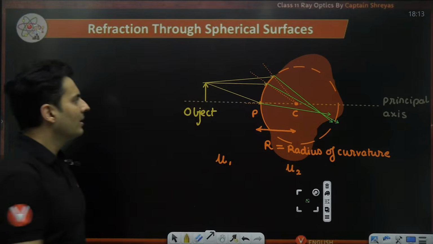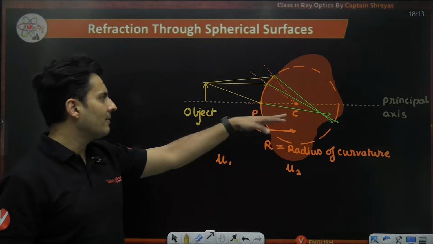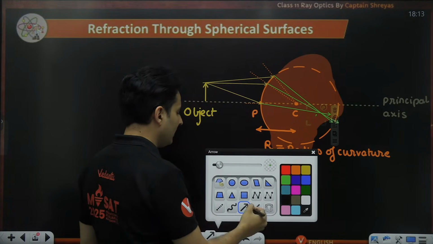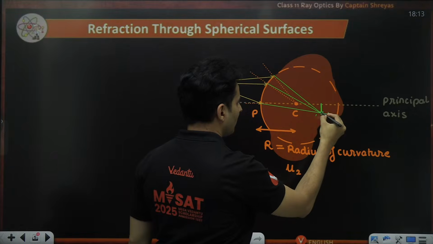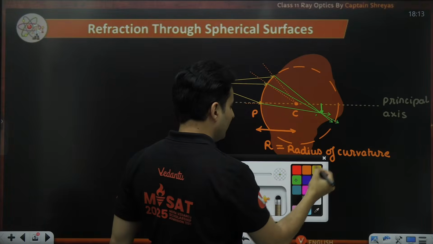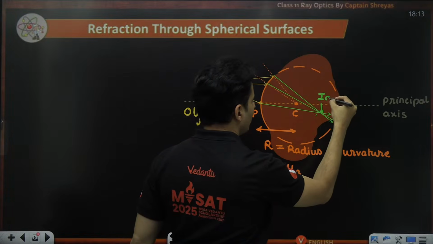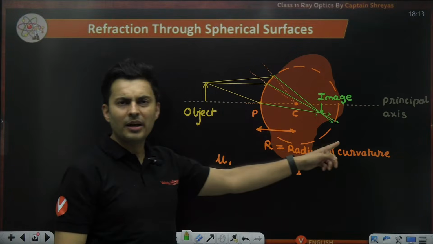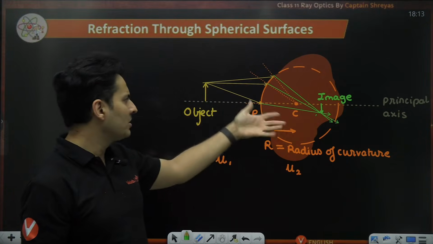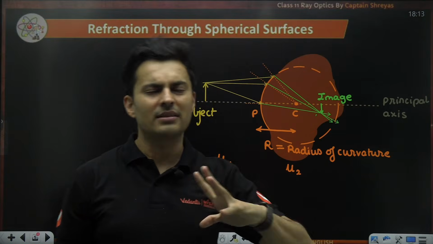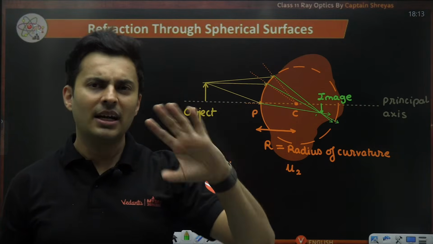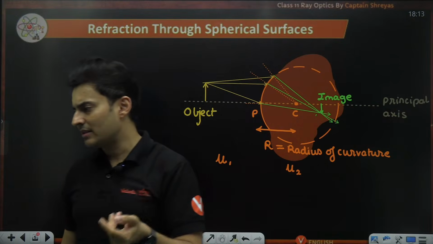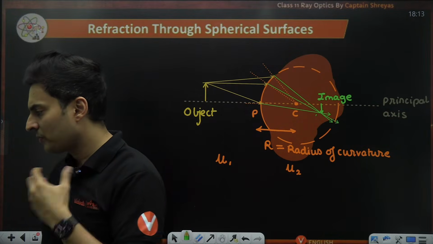Now you can see the rays basically after refraction are meeting over here. That means this is the location where your final image will be formed, probably. You can see it is a real image because the rays are meeting. It's also inverted and maybe also diminished because it is looking of small size. Now, what is the nature of the image, etc.? I'll tell you the formula. From the values you can make out whether it is inverted, etc. Don't worry about it.